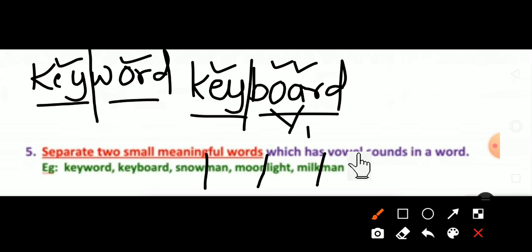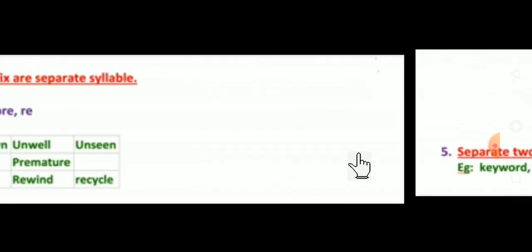Next, there is the sixth rule. Let's see. Prefix and suffix are separate syllables. We already learned prefixes like UN, PRE and RE. These are prefixes. Yes, when we add them to the beginning of the word, there should be a new word. So: unaware, unknown, unwell, unseen, prepared, prepare, premature, redial, rewrite, rewind and recycle. These are the examples. How to separate them? Yes, we have to separate like that.